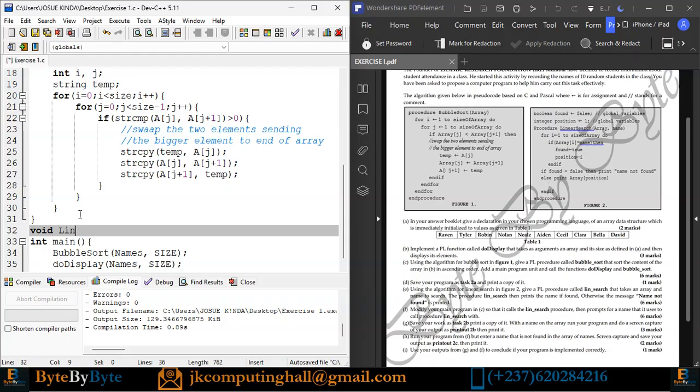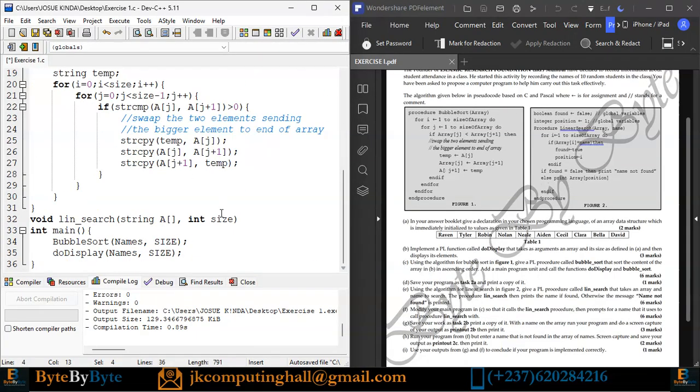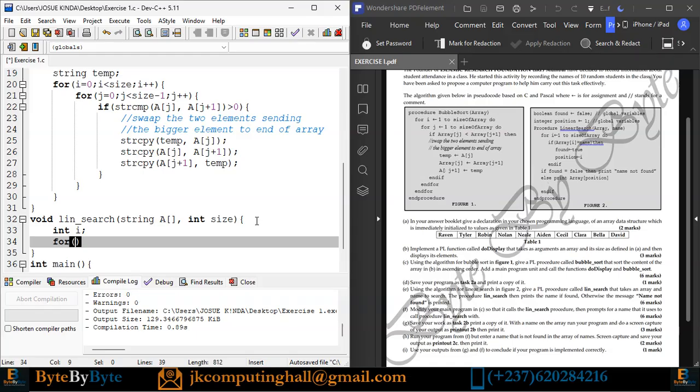So I have lin search. It takes as parameter the array, so string A, an array of string, then the size. So always make sure the parameter should not match with your global variable. This is all capital letter, we have this in small letters. So now, what do we have? I am looping from 0 to size of array. So I have my counter first of all. Then for i equals 0, i is less than the size, i increments.